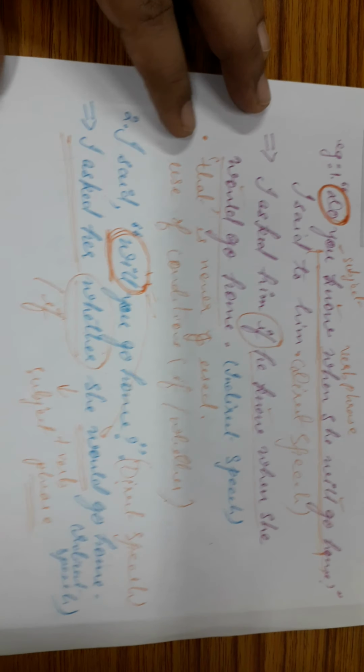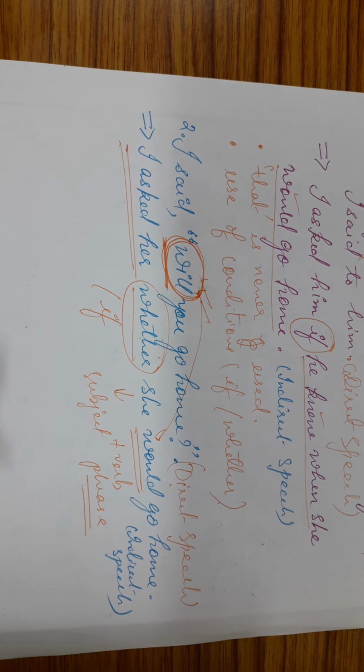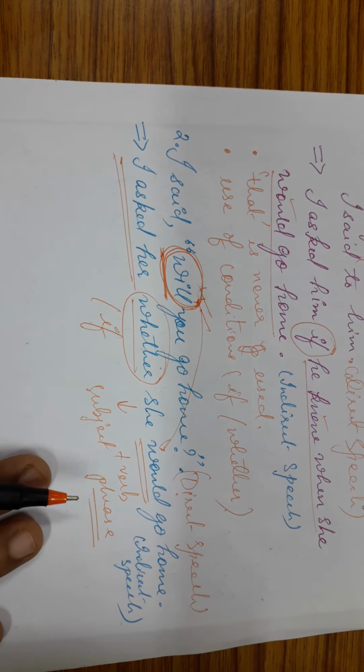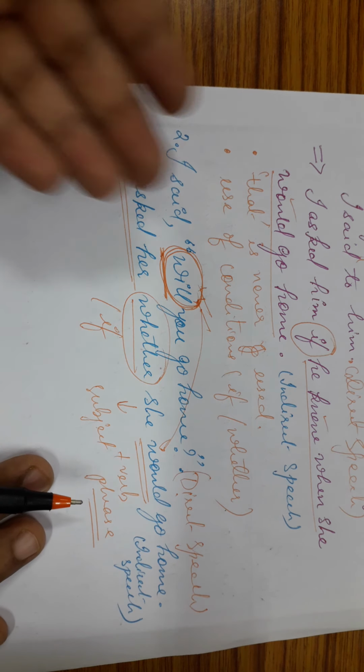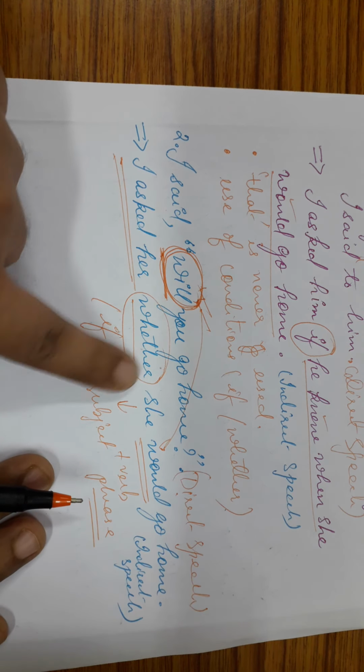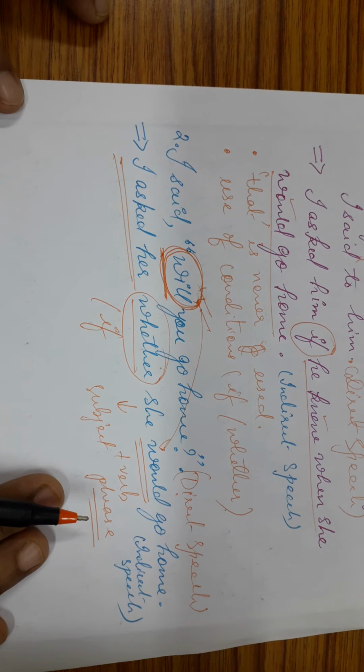Because in every sentence you should have at least one main verb or one finite verb in order to complete the meaning of the sentence. So while you change questions from direct speech to indirect speech, you have to be a little careful that the statement you are making in indirect speech must contain the main verb. You will get the main verb from the question itself. If you don't provide the main verb, then probably your conversion will become wrong.